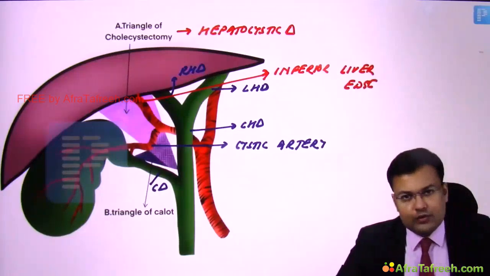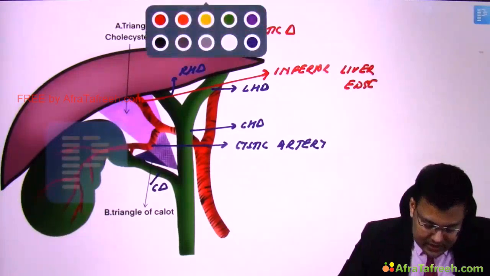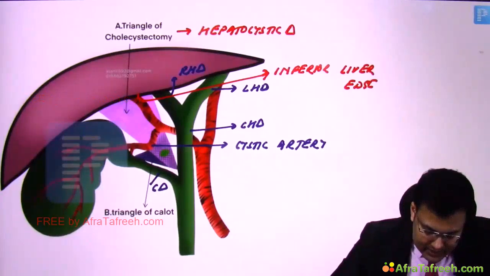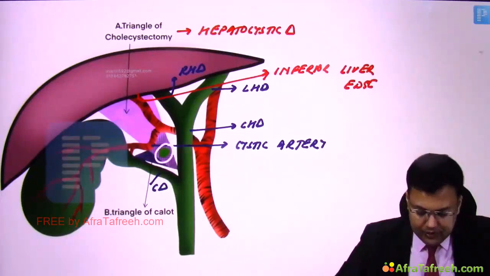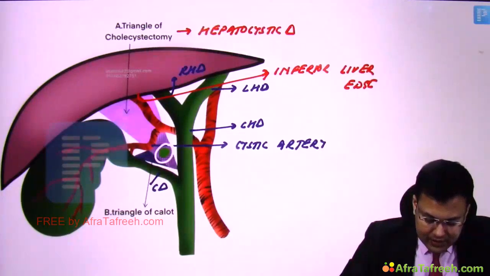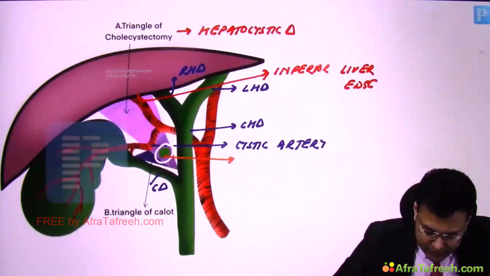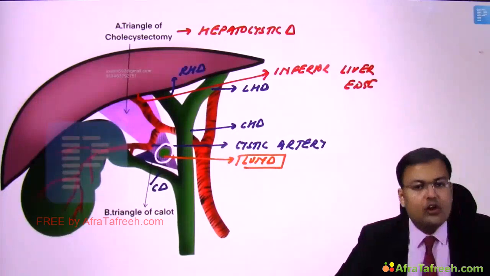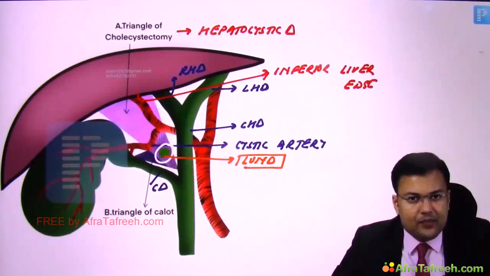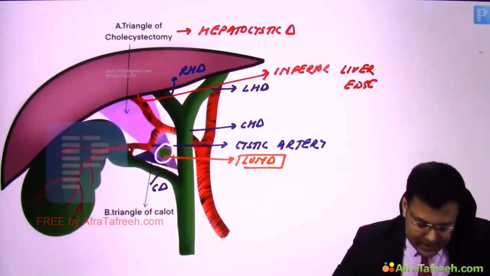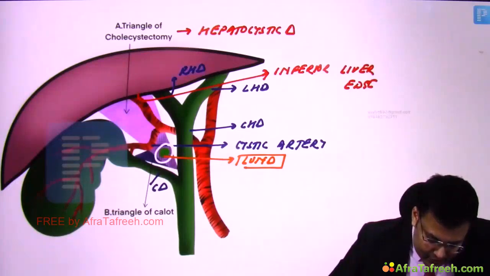After that, two more questions are asked. What is the content of Calot's triangle? There is a lymph node here, and the name of this lymph node is the lymph node of Lund, also known as the cystic lymph node. So the content of Calot's triangle is the lymph node of Lund. And the content of the hepatocystic triangle is the cystic artery.